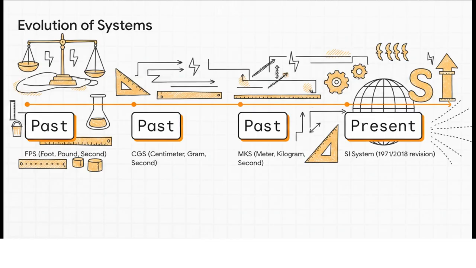But here's the thing. With the rapid, explosive development of science and technology, especially when folks started diving deep into electricity and thermodynamics, just having length, mass, and time simply wasn't enough. So the MKS system was heavily improved and extended into what we now call the SI system, which was formally established and recently revised by the International Bureau of Weights and Measures. It's coherent, it's rational, and best of all, it uses the decimal system, which makes conversions beautifully, elegantly simple.